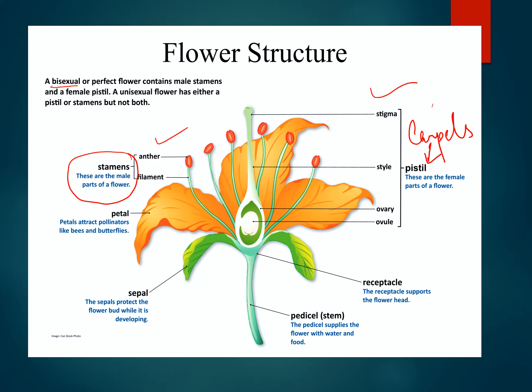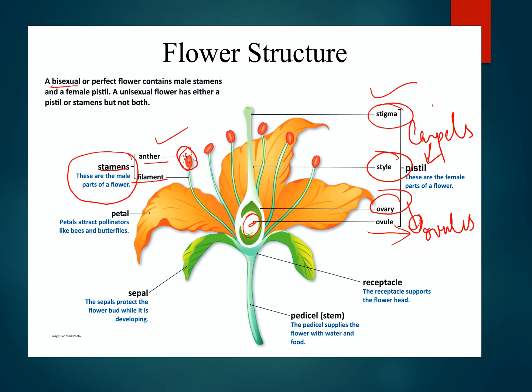Is it clear? Now the carpels or the pistil, they consist of stigma, style and ovary, and inside the ovary there are ovules, right? So this is ovary, and inside the ovary there are ovules. Now here in this male part, that is anther and the filament, on the top of this anther yellowish pollen grains are there. So these are the male parts of the flower.